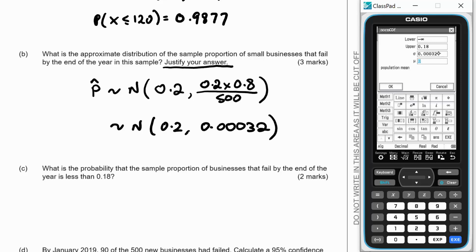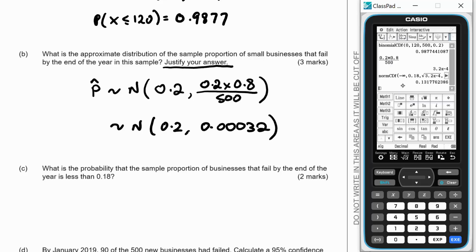No, it'll be the square root of that because that was the variance. Square root of 0.00032, and the mu is 0.2. 0.1318. So that was the probability of p hat being less than 0.18.